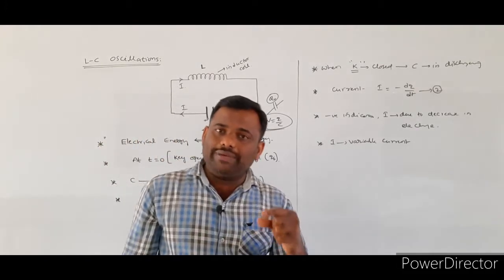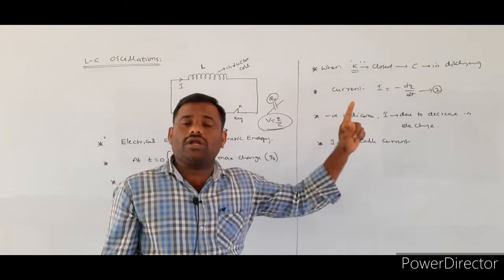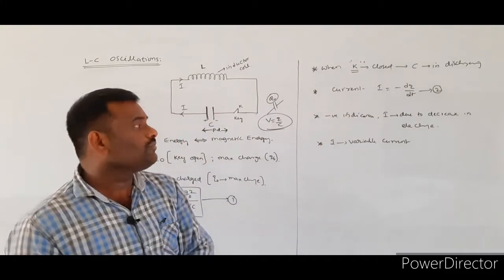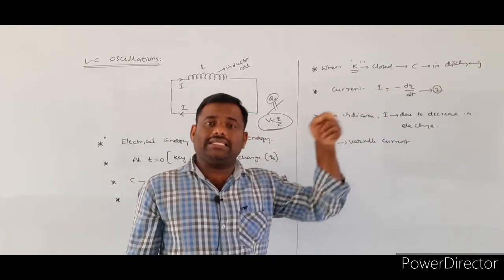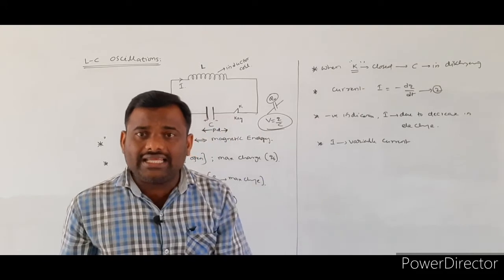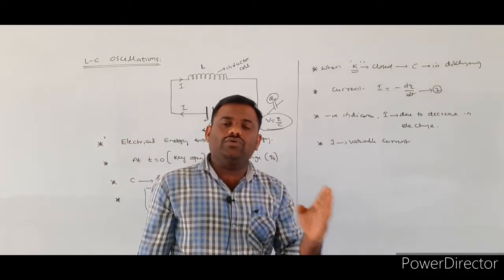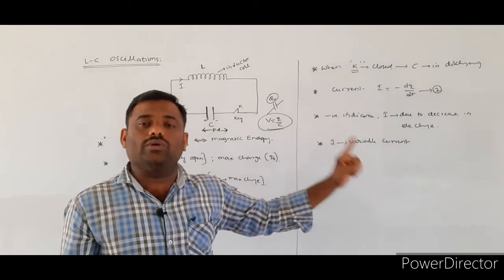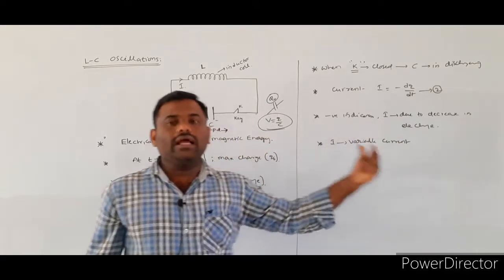Whenever there is a change in flux linked with each turn of the inductor coil, induced EMF will be developed. Here the decrease in the electrical charge from the given capacitor varies continuously, so the current we get in the LC circuit will be a variable current.